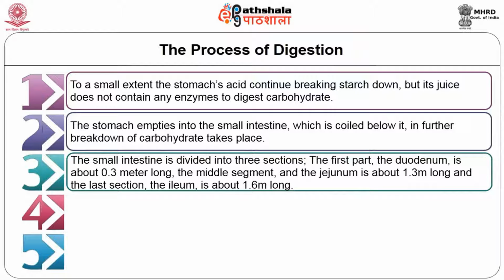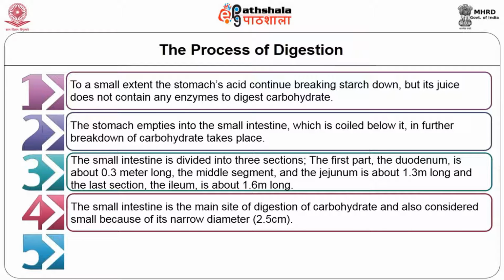The small intestine is divided into three sections. The first part, the duodenum, is about 0.3 meter long. The middle segment, the jejunum, is about 1.3 meter long, and the last section, the ileum, is about 1.6 meter long. The small intestine is the main site of digestion of carbohydrate and is considered small because of its narrow diameter, that is 2.5 centimeter.